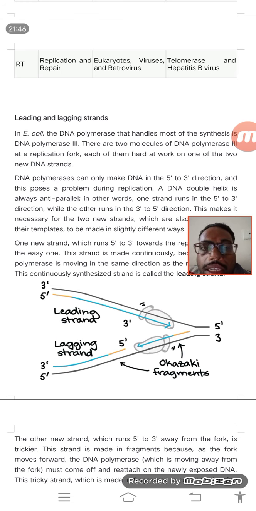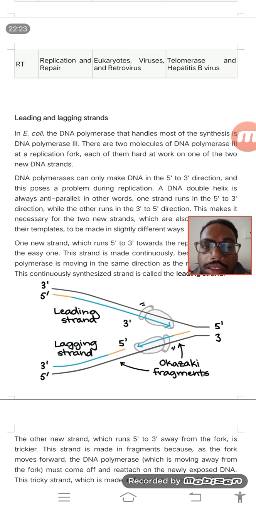So this is the main thing you must understand. There is only one thing you have to understand: from which direction to which direction the DNA synthesis takes place. That is the 5' to 3' direction. If DNA synthesis has to take place, that means DNA replication has to take place in the 5' to 3' direction, so the parental strand should be in the 3' to 5' direction. That's all.